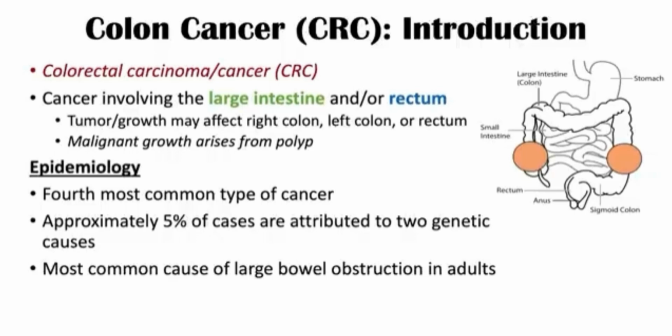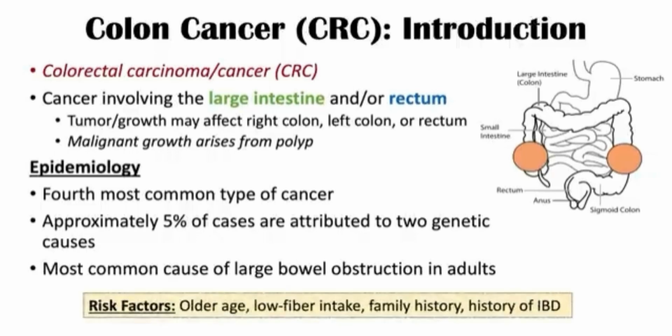And there are several factors that can increase the risk for developing colon cancer. One of them is older age. This is going to be the most important risk factor. So particularly past the age of 50, so older than 50 is going to be a risk factor for developing colon cancer. But we can also see it with low fiber intake, so a chronic or long history of consuming low fiber. This can be an associated risk factor for having colon cancer. A family history, particularly if a first-degree relative has had colon cancer before the age of 50, is going to be an important risk factor to make note of. And then a history of inflammatory bowel disease, particularly ulcerative colitis, is also another risk factor for colon cancer.